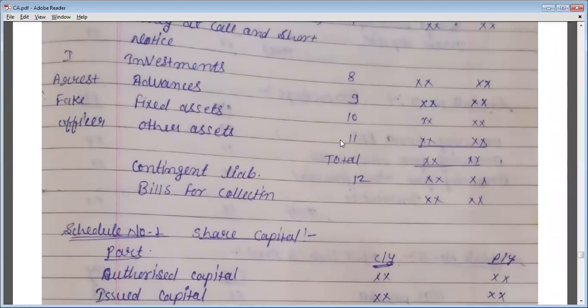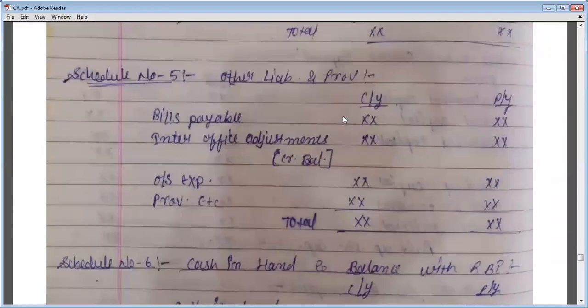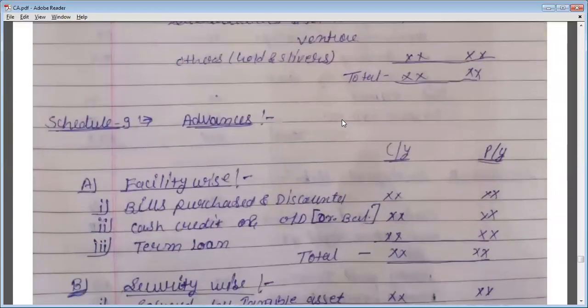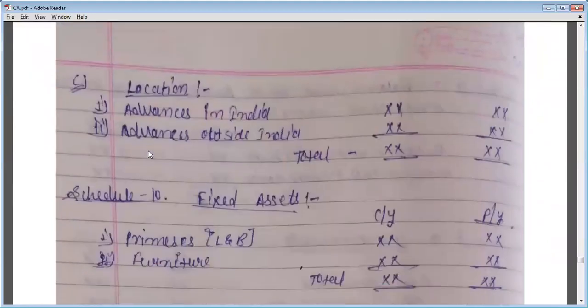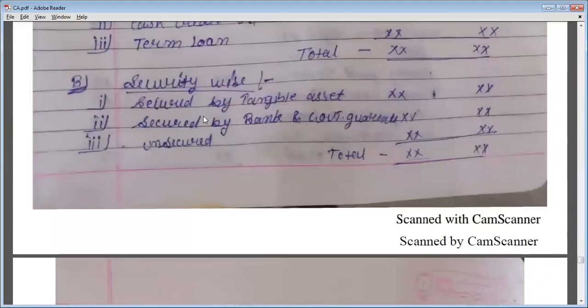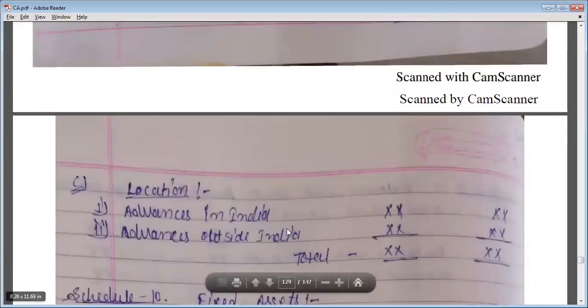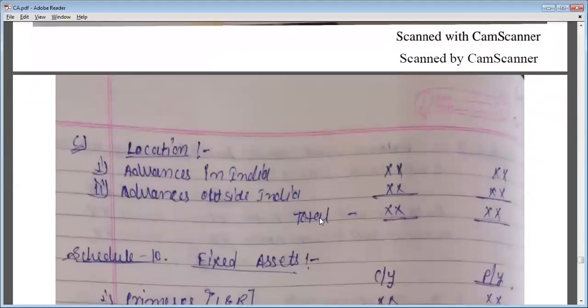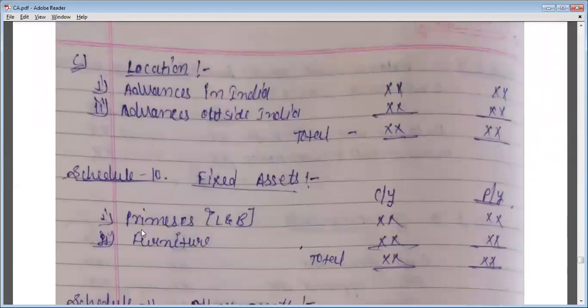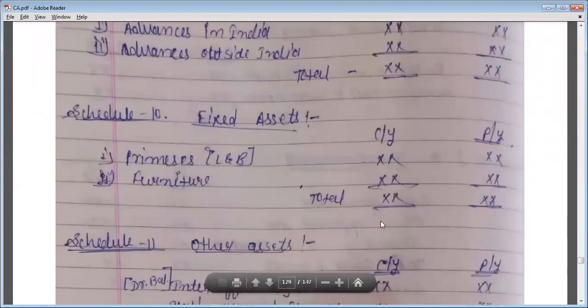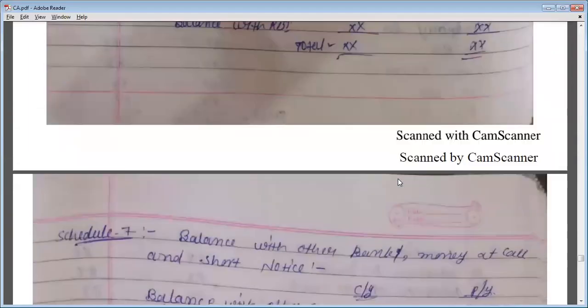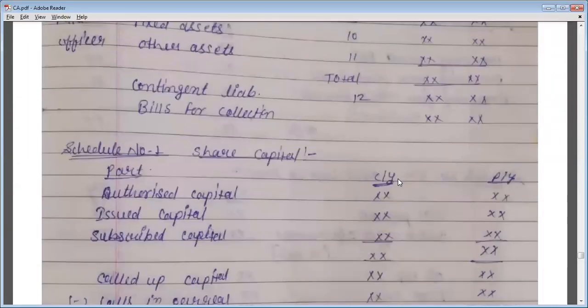Now we will write all the fixed assets under schedule 10. So see which kind of assets will be included in fixed assets. Yes, schedule number 10. There is one another category for the advances, that is location wise, that is advances in India or if any advances are given outside India. Okay. Now schedule number 10, fixed assets. So premises, land and building, furniture, and all kinds of fixed assets will be written down here. Land and building and furniture will be written down here, and the total amount will be written down in fixed assets, schedule number 10. Okay.